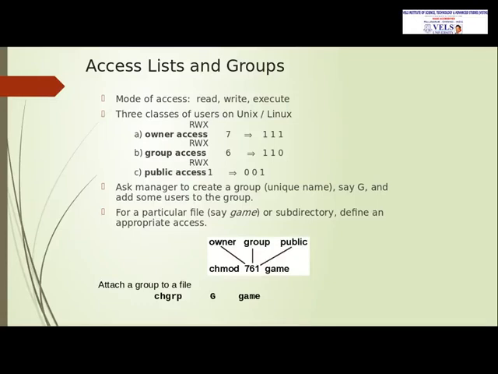So to set these permissions, the command is chmod 761 game. It gives permission to access for the owner, group and public. To create a group, chgroup g game.